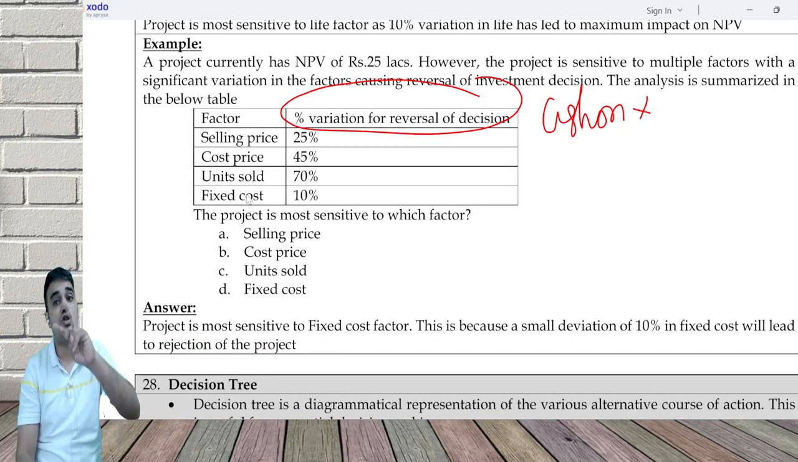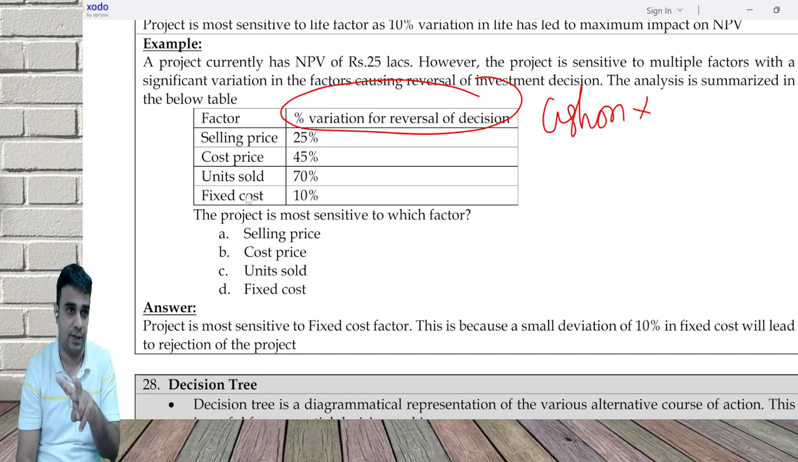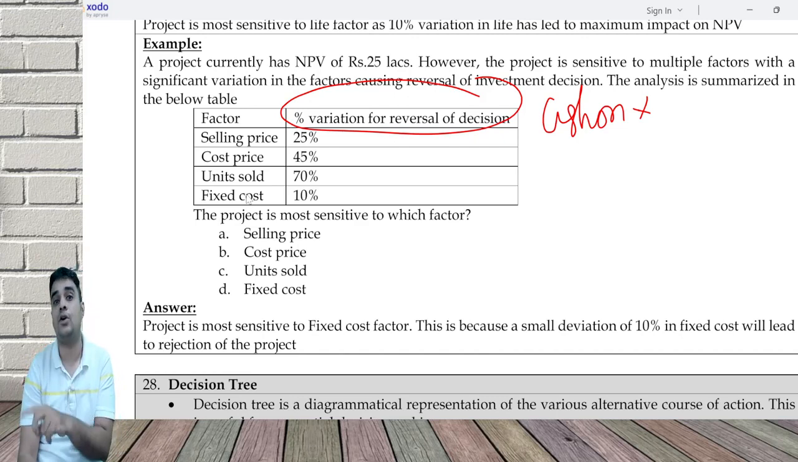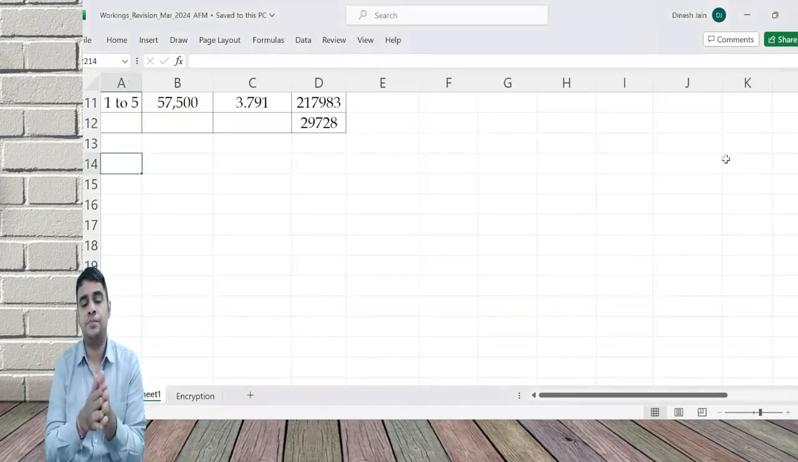See, in approach 2, you find the lowest cushion percentage. In approach 1, you find the maximum impact on NPV. Clear? Any doubts on this?